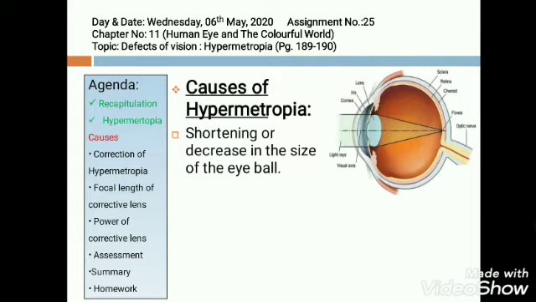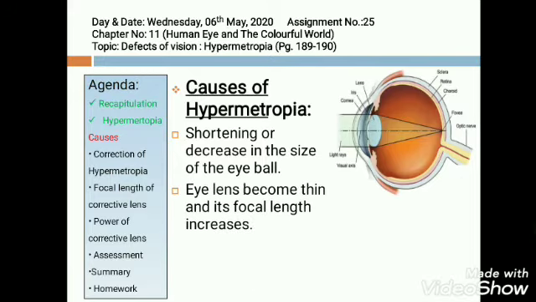Due to this, the distance between the eye lens and retina decreases and the eye lens focuses the light rays behind the retina. And the second is the eye lens becomes thin and its focal length increases. Due to this, the images of nearby objects are again formed behind the retina.